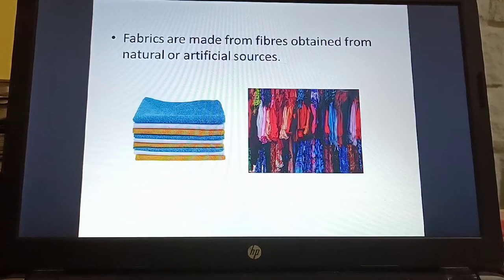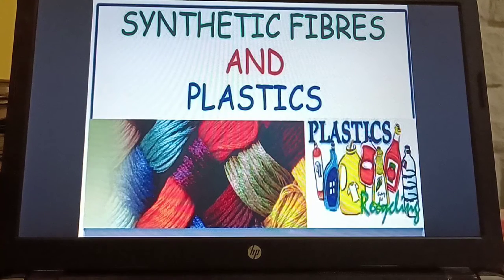Artificials are nothing but rayon, nylon, acrylic, polyester, polythene, all these. Whereas natural are cotton, wool, silk and jute. So all these are natural fibers. Cotton and jute are the plant sources, and wool and silk are the animal sources, which are natural. So in this lesson we will study about the synthetic fibers and plastic.